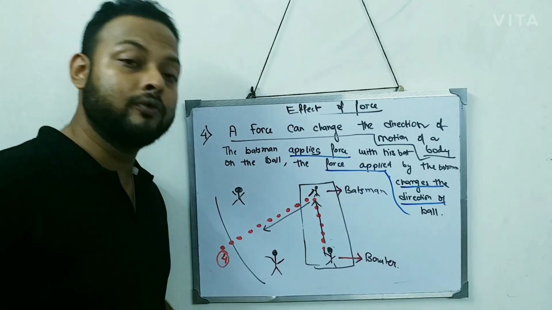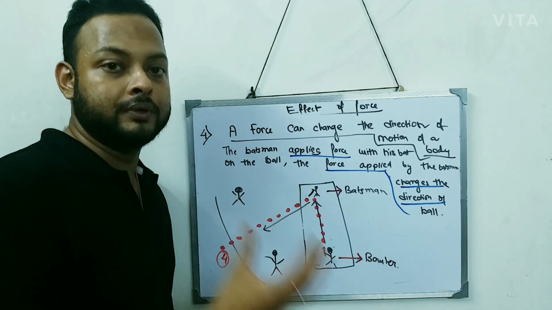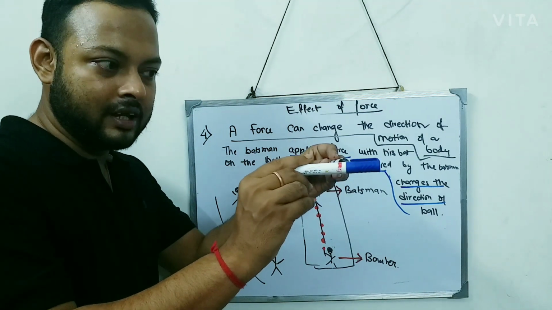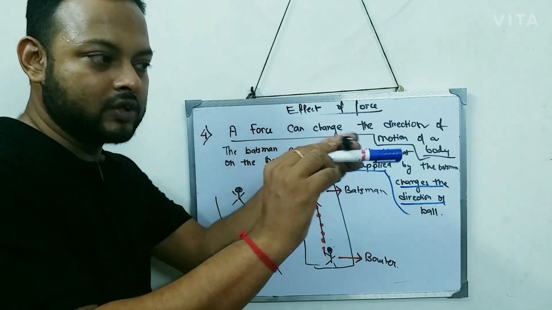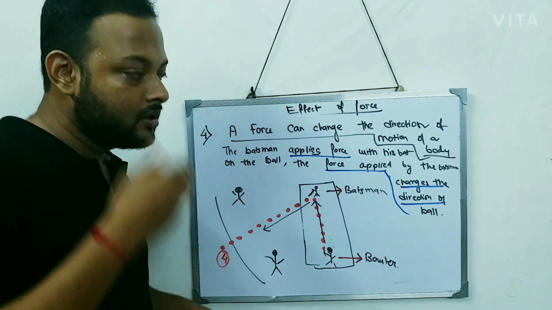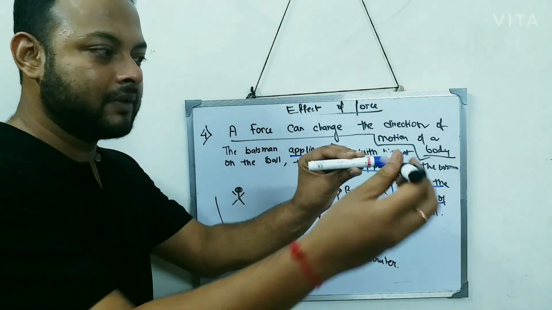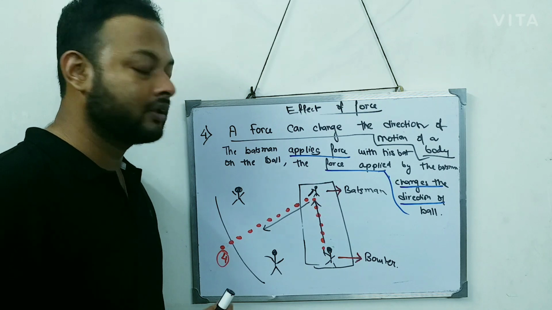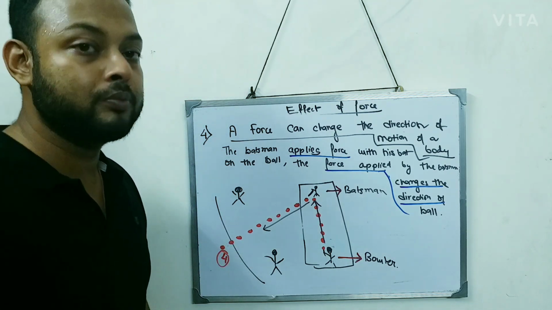So you can see the force can also change the direction of the object. If the body is going in this direction and the force is applied in this direction, then the body will go like this. Easy to understand. Body goes in this direction, force is applied in this direction, then the body goes like this. So this fourth effect of force is very easy to understand. The force can change the direction of motion of the body.